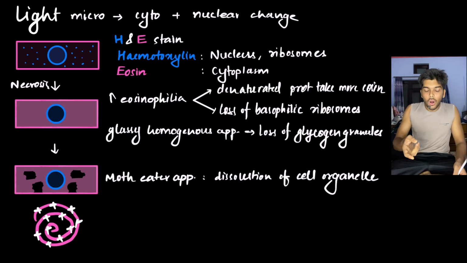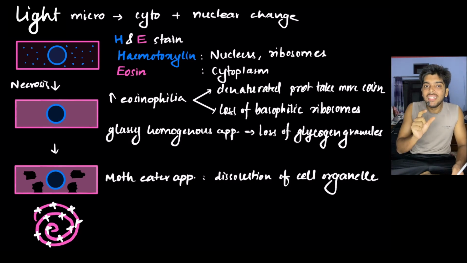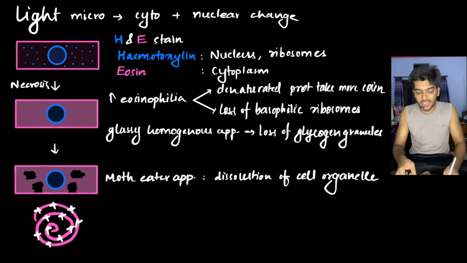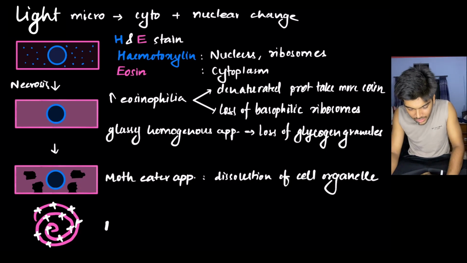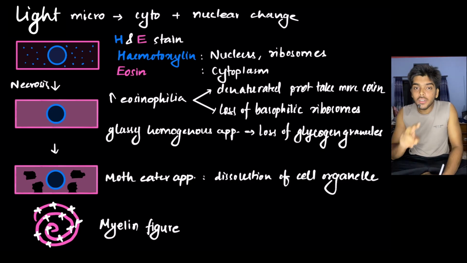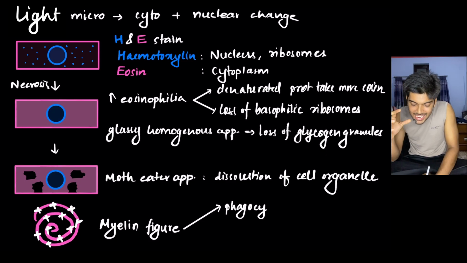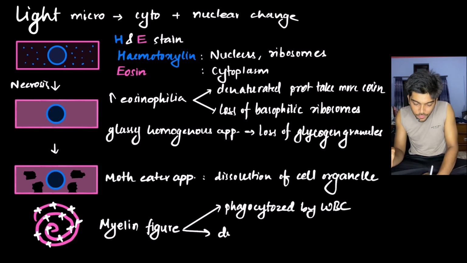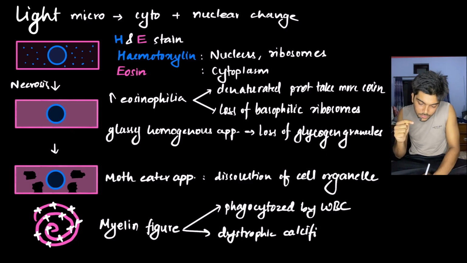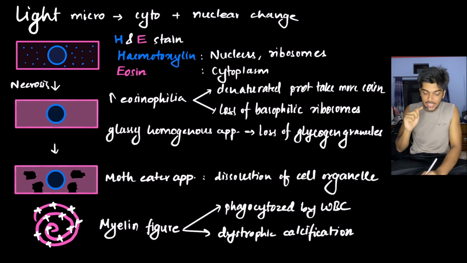Now, what do we call it when calcification of a dead cell takes place? The calcification of a dead cell is referred to as dystrophic calcification. So here dystrophic calcification has taken place. First, you have the formation of a myelin figure, and this myelin figure has two fates. Either it gets phagocytosed, that is, it gets eaten up by WBCs, or it goes through dystrophic calcification, that is, calcium goes and sticks on it. Dystrophic calcification. These are all the morphological changes, the cytoplasmic changes.